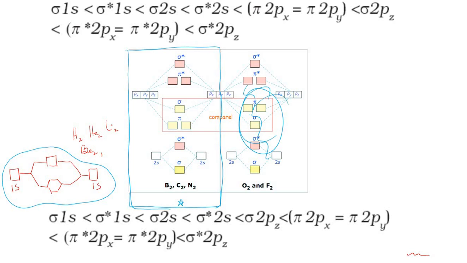Now whatever I have written here with the star mark, it is coming with respect to the energy level diagram, this also. Now see, if I write 1 electron here and 1 electron here, now there will be 2 electrons present here. This 1s, I'm speaking with respect to a hydrogen molecule. If there are 2 electrons here and 2 electrons here, that is with respect to a helium molecule.